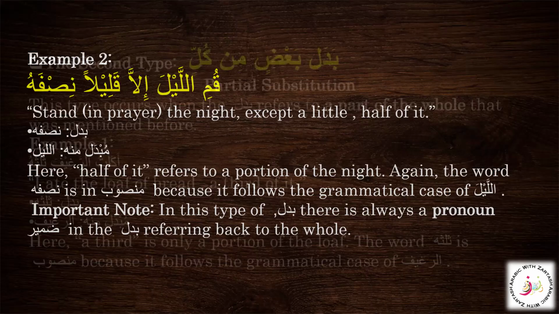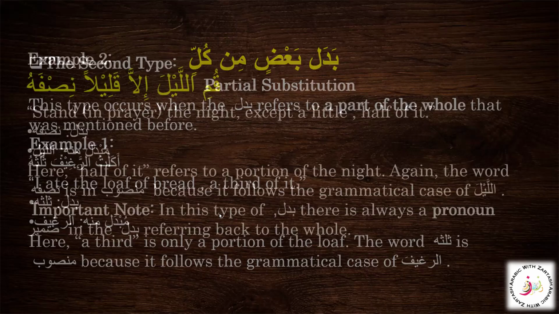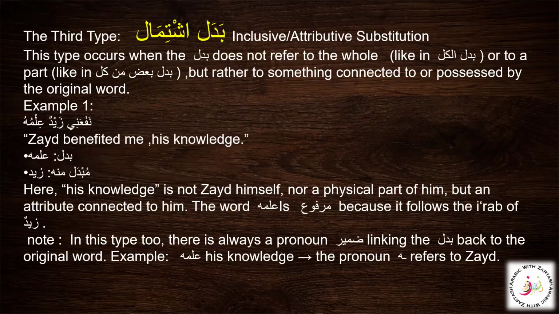So this is the second type, badal baad min kul, that is a partial substitution. We learn about the key points, that badal baad min kul just represents a part of the original word, the badal contains a pronoun also, and the badal always is going to follow the grammatical irab of the word before it.